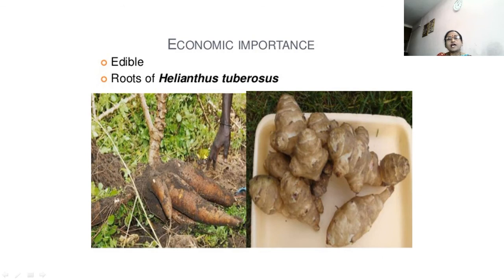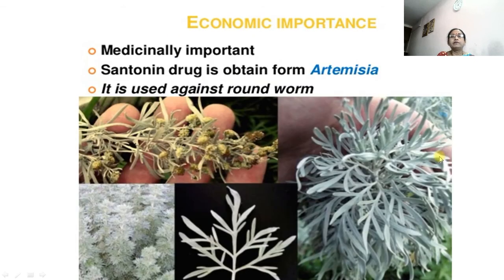Here the roots are edible because they are storage in nature, and that's why a large number of farmers harvest the tubers, and these tubers are rich in carbohydrates and are used as an edible plant.